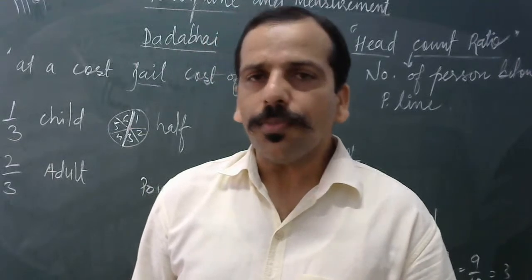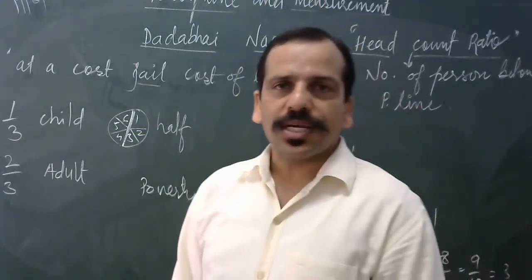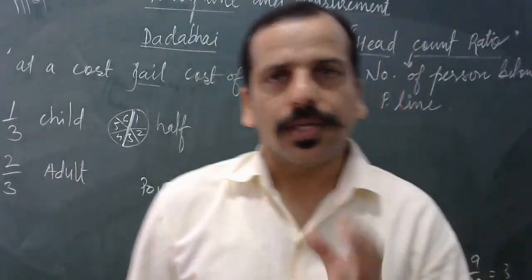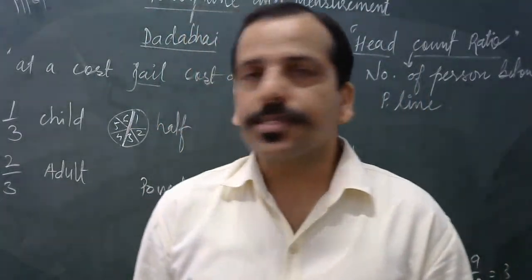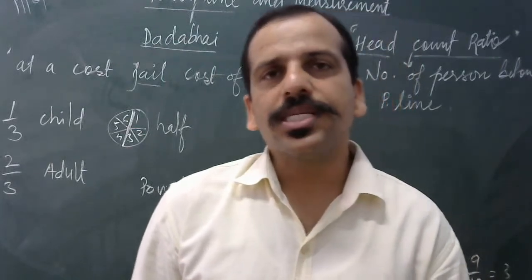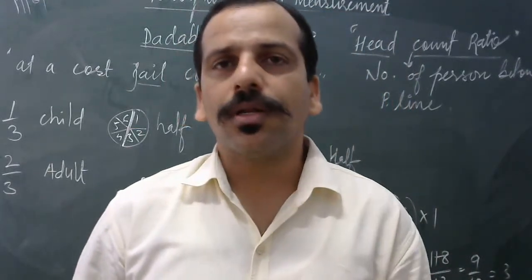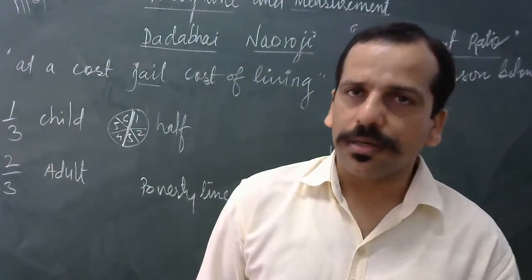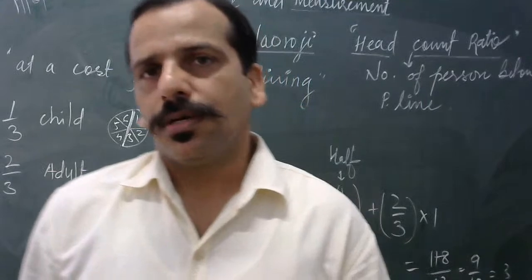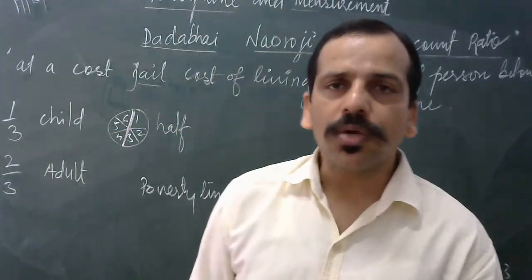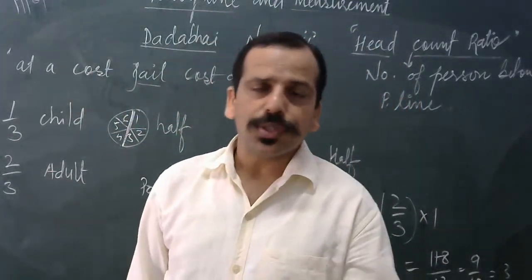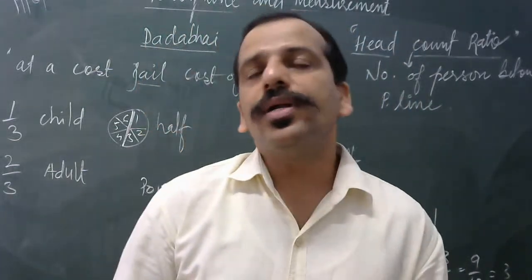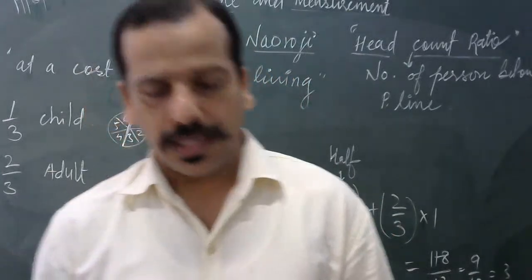Another is the monthly consumption expenditure, the minimum consumption expenditure: that is 1000 for those living in the cities or urban areas, and for those living in the rural areas, 816, according to the Tendulkar committee. Apart from this, education should be there, shelter, clothes, pure drinking water, and safety and security. So these other points have been considered by different committees over a period of time.